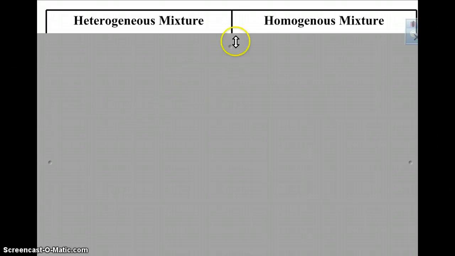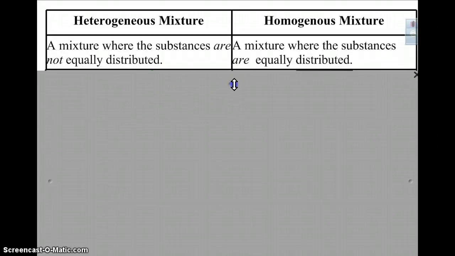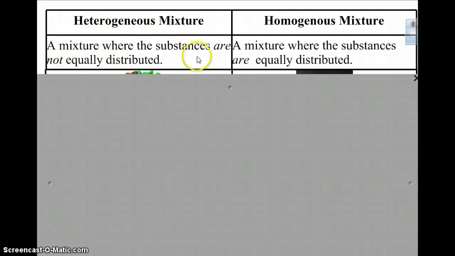Okay, pretty cool. So level 4, you're going to have to know heterogeneous and homogeneous mixtures. So what does this mean? Heterogeneous is a mixture where the substances are not equally distributed. So there's kind of different groups within that mixture. Homogeneous is a mixture where the substances are equally distributed.